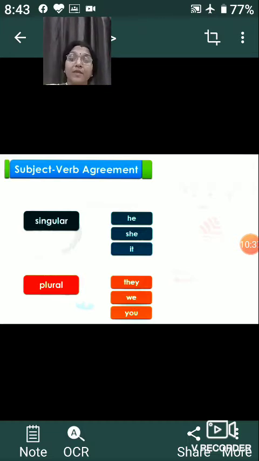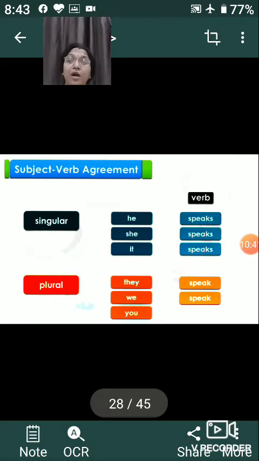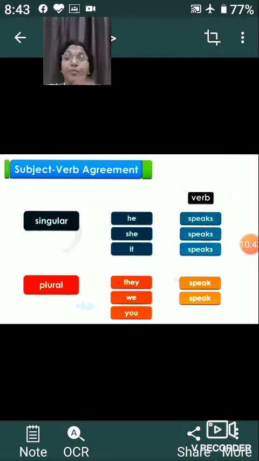Whereas what are the plural subjects? They, we, and you. Supposing I give one example of the verb speak. Because he, she, it is singular, we use s with the main verb, so it becomes he speaks, she speaks, it speaks. But when we have the plural subject like they, we, and you, we will not use s, so it will become they speak, we speak, you speak.